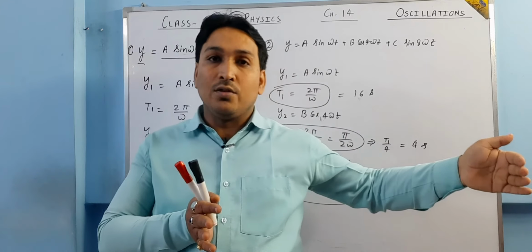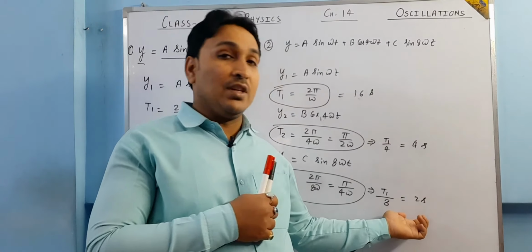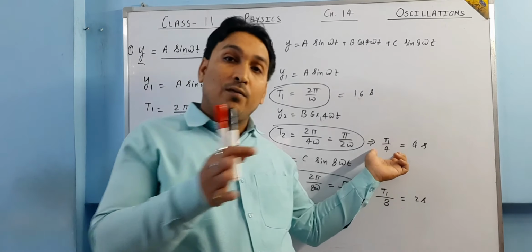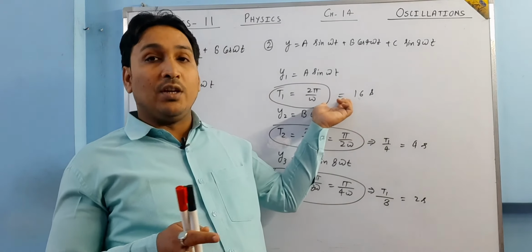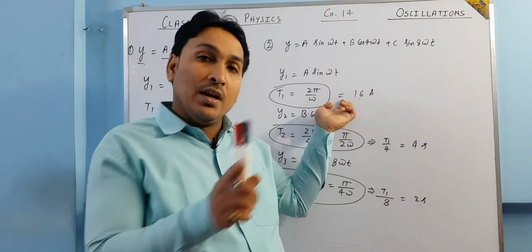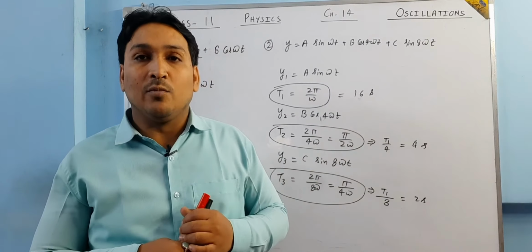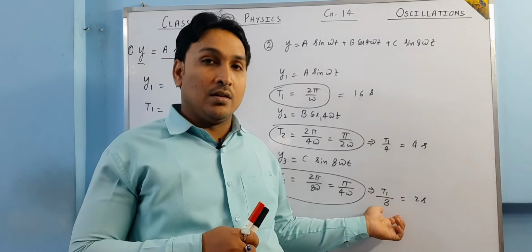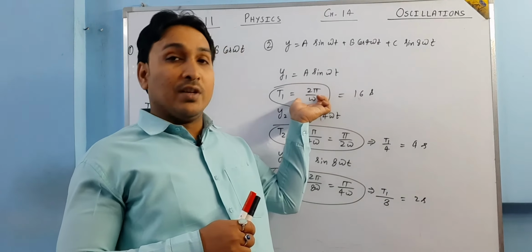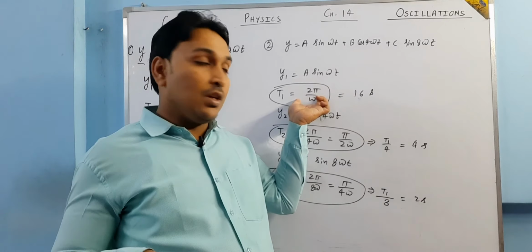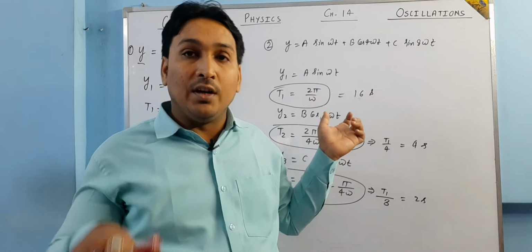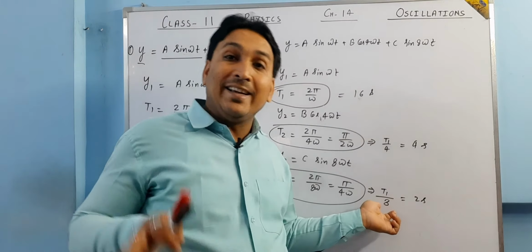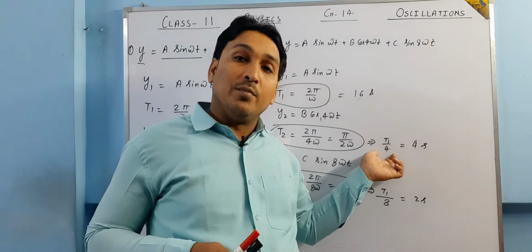And when t is equal to 16 seconds, in that time this function was repeated 8 times, this function was repeated 4 times, and this function is being repeated for 1 time only. It will start for the second time only. Is it clear? Since it is T1 by 8, while it completes its one cycle, its one motion, one complete range of values, in that time it will complete 8 times, and the other will complete 4 times.